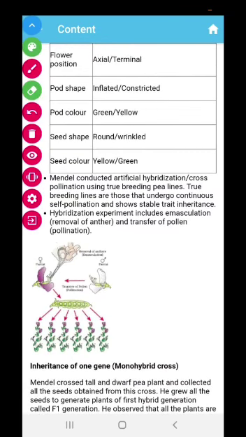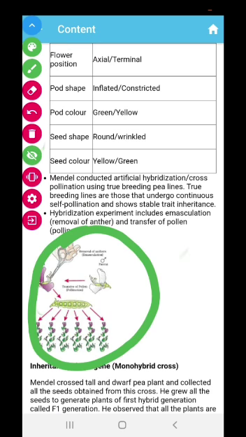Okay, and this is the process as I have already explained to you. This is the entire process which was done by Mendel.